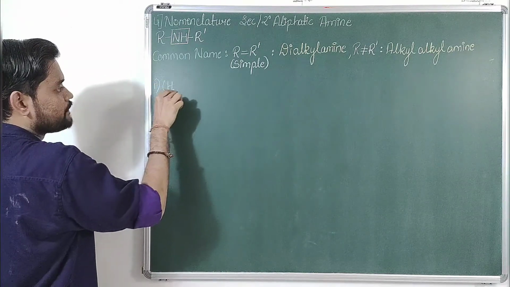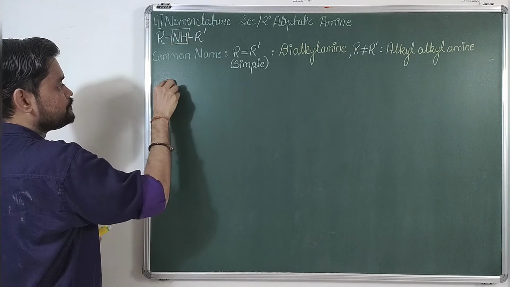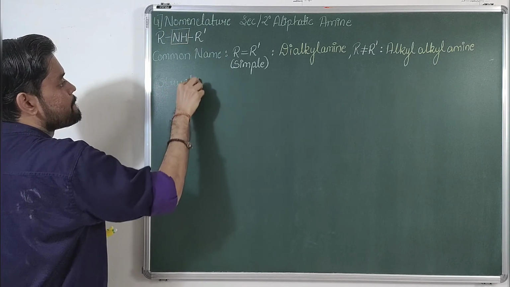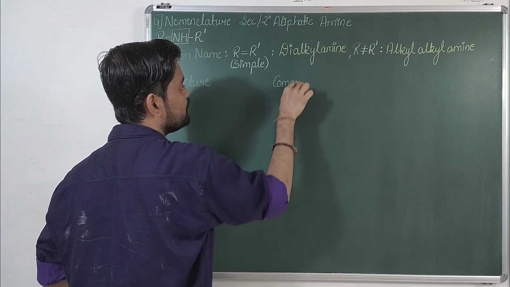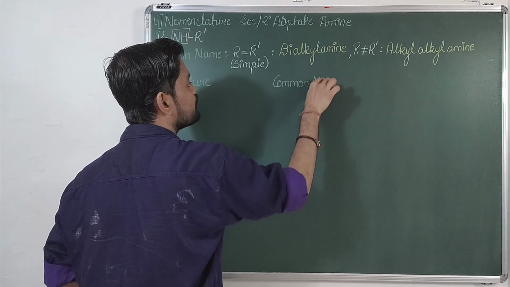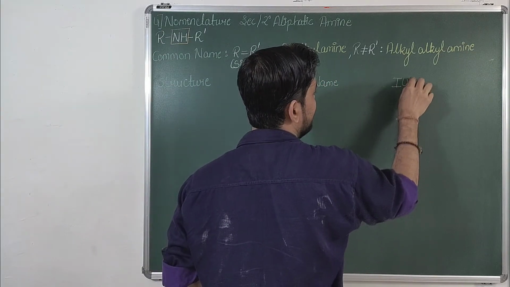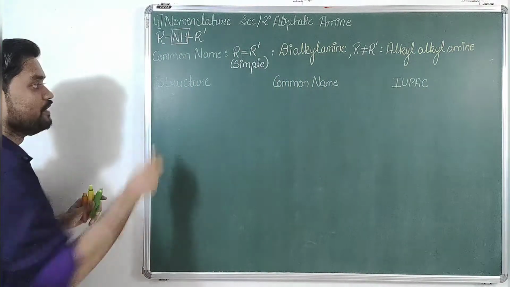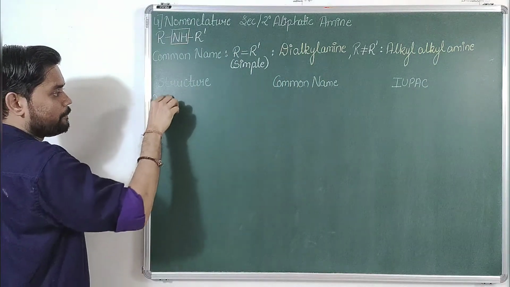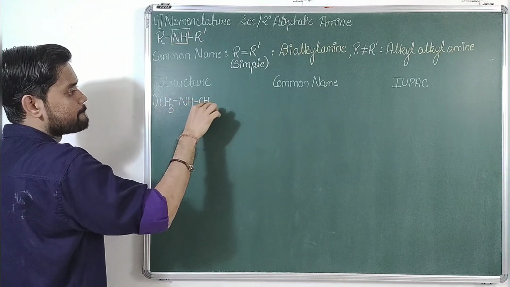We'll discuss the structure, then we will try to mark its common name, and then I'll tell you how to mark the IUPAC name. So quickly, comment the common name of this compound.